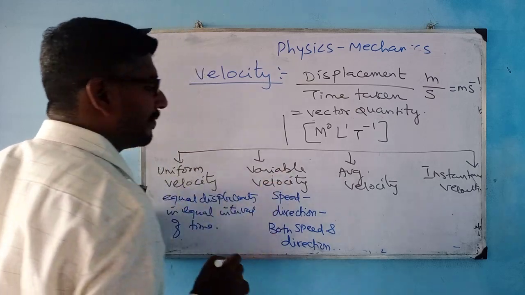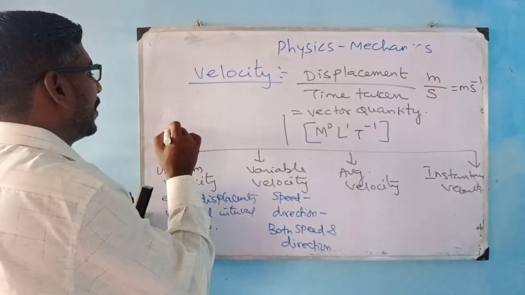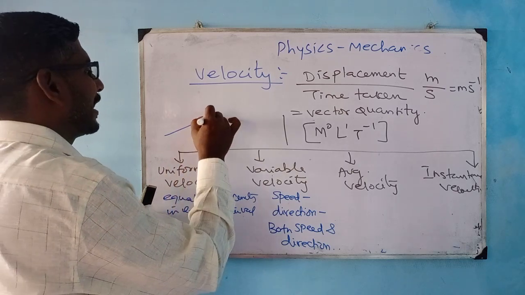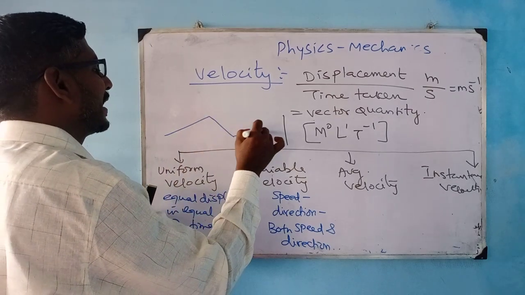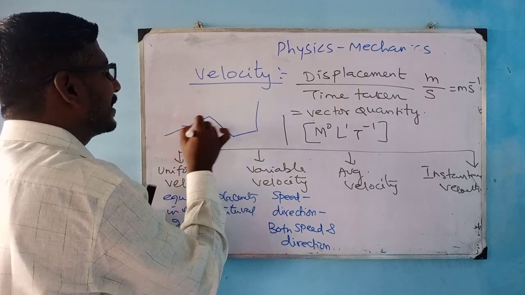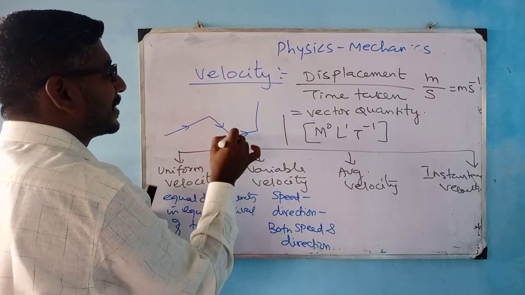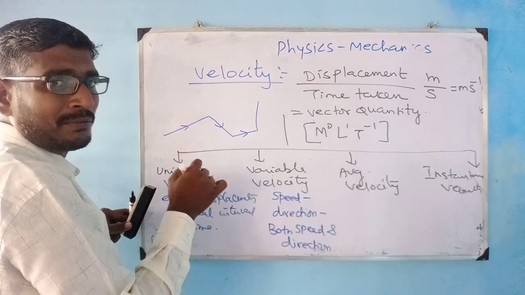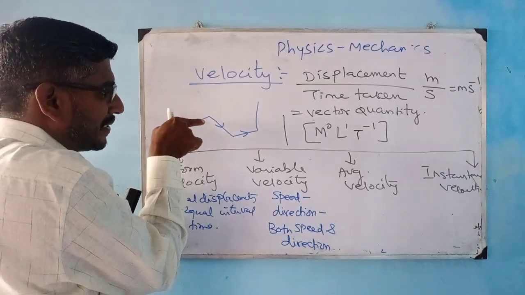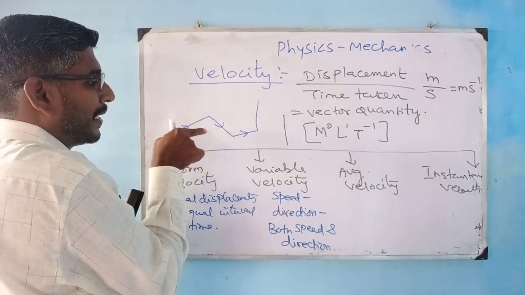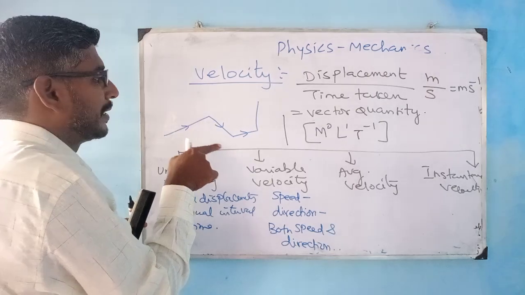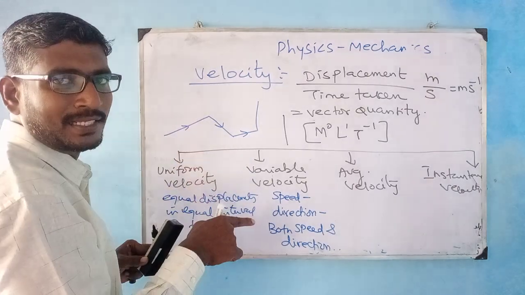Only then will you get variable velocity. For an object moving in a certain direction, and after a certain time it moves in this direction, then again here and again here, there is a change in the velocity, and that is variable velocity, because the direction is changing. A change in speed may also occur along with the direction, and then you call it variable velocity.